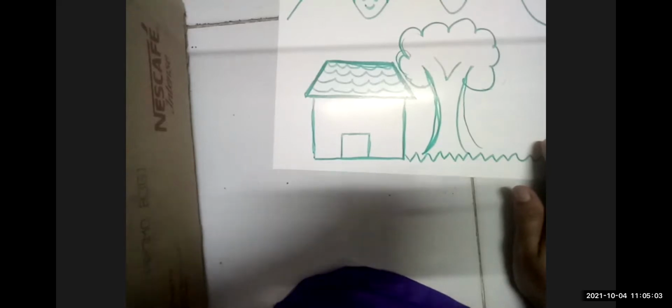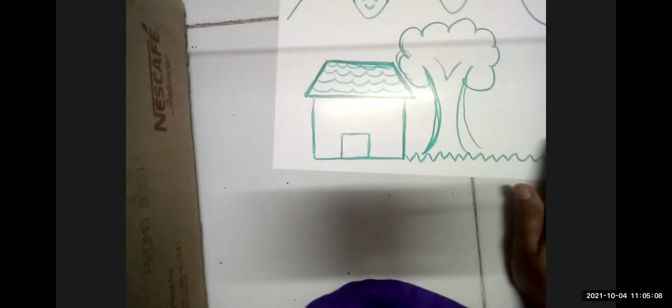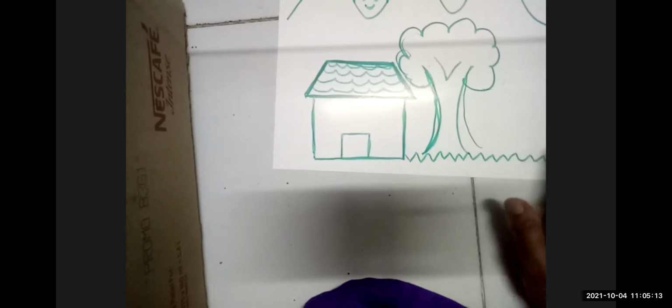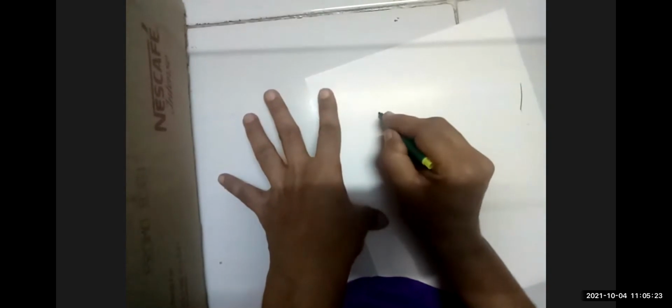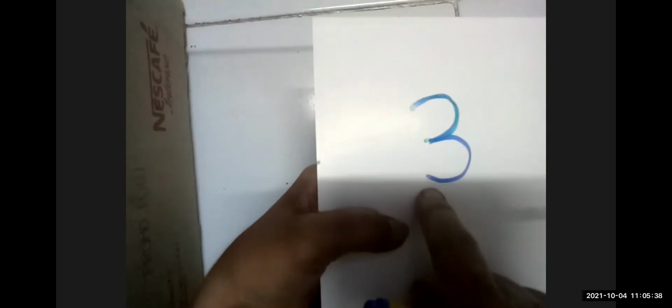So we draw some shapes or letters or numbers. We use these different types of lines. Now I show some letters. Look at this. This is three.